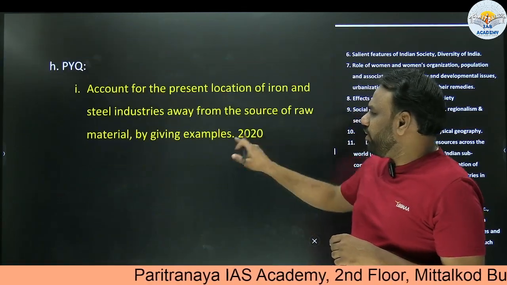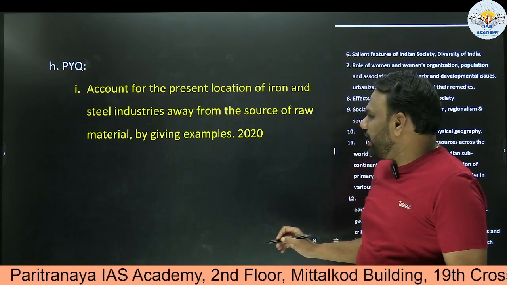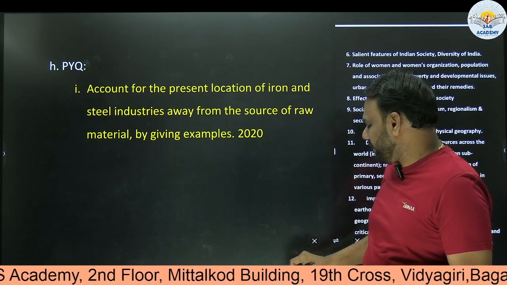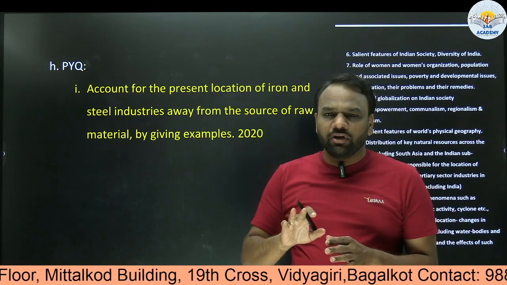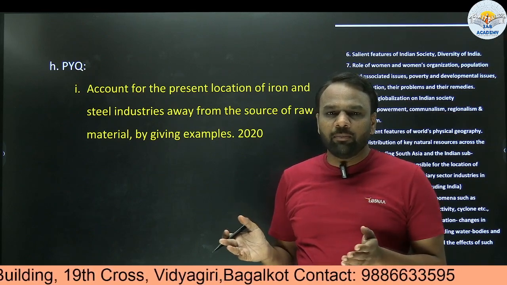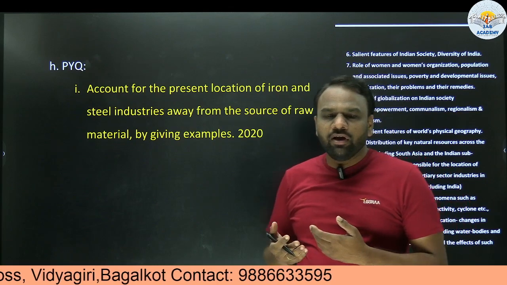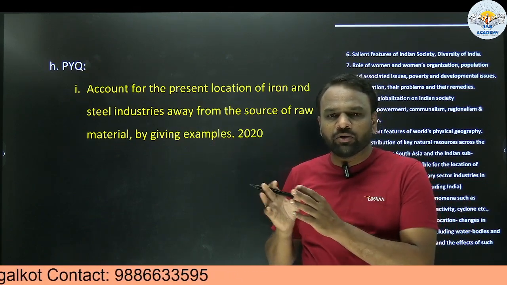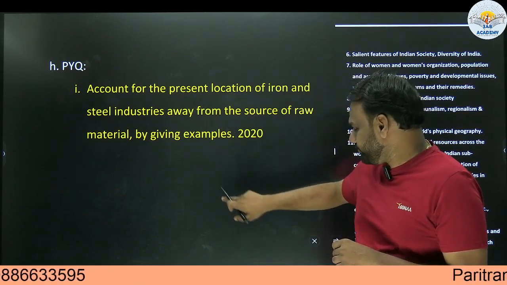Next, previous year question of 2020: Account for the present location of iron and steel industries away from the source of raw material by giving examples. So presently the steel industries are located in a place which is far away from where the ore is being mined. So why is that gap? Why are they located at such a far distance is the question. If we regularly read a newspaper, we come across many of these points, and if we have consolidated and prepared our notes properly, then such questions can be tackled very easily.